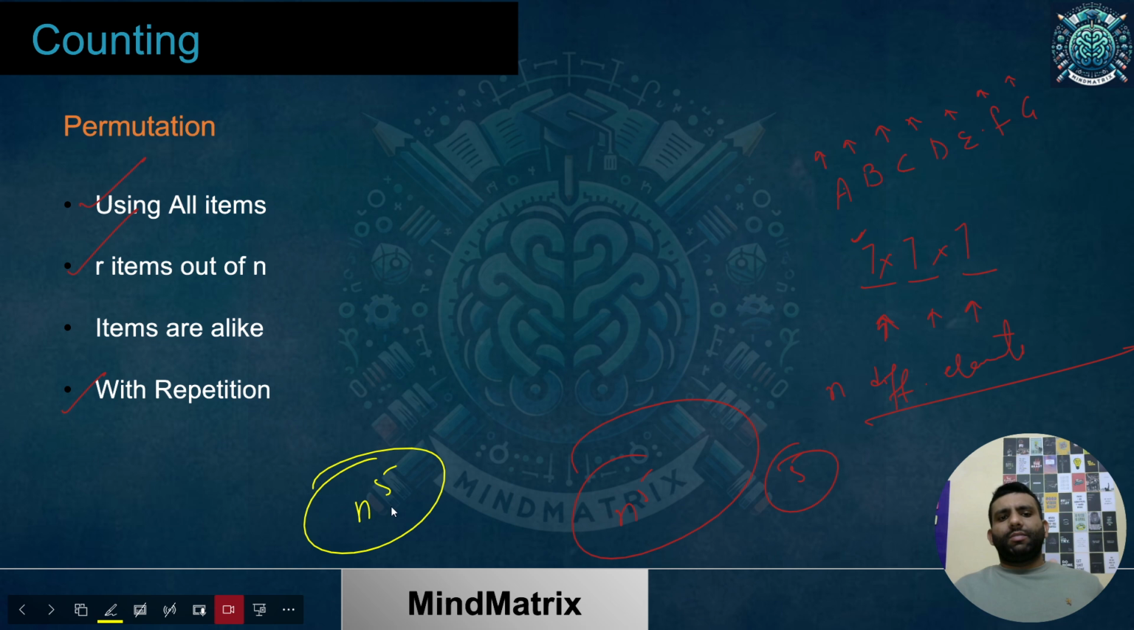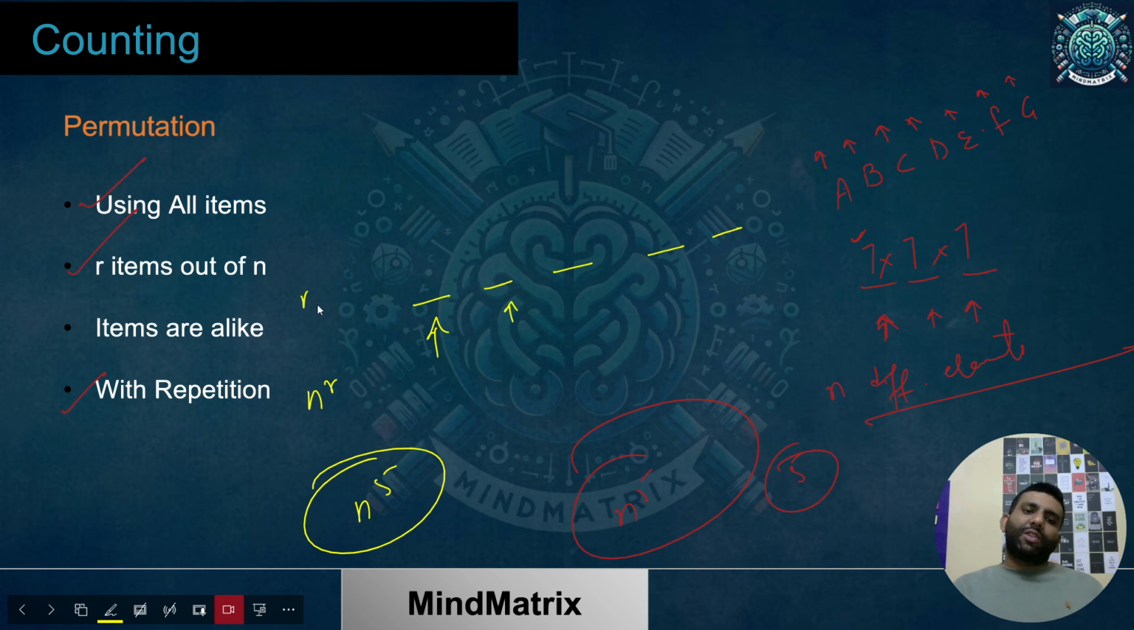How? Because for each position, if I want to consume 5 chocolates, I'll be having n chocolates to choose from. And I can repeat the chocolate because, as I mentioned, repetition is allowed, and I have enough chocolates for the repetition. So whenever we have repetition, the answer is n to the power r.